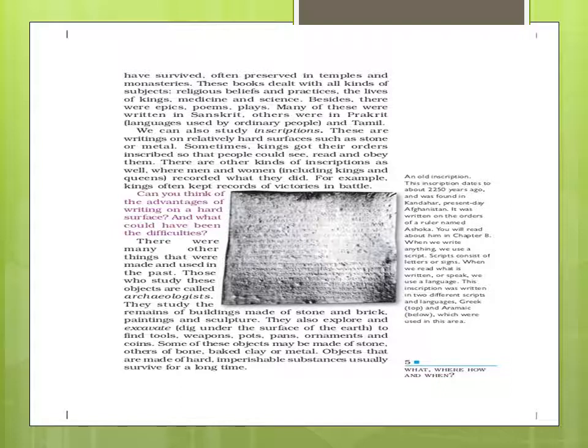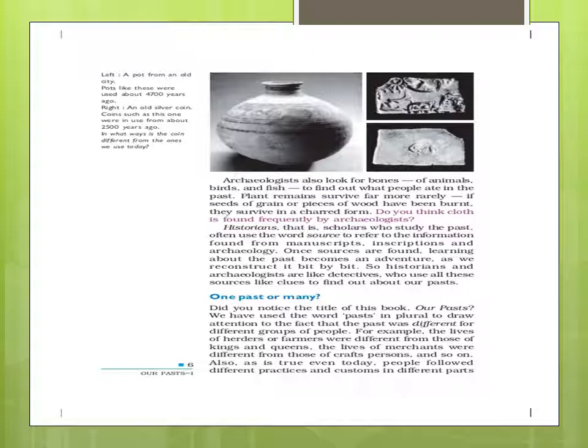Those who study these objects are called archaeologists. I hope you understand how archaeologists study through exploration and excavation. What is exploration, children? It means to search on land, and excavation means to dig. They look for bones of animals, birds, and fish to find out what people ate in the past. Remains of plants rarely survived. Archaeologists are also known as detectives, because they use sources, that is manuscripts, inscriptions, and archaeological finds, to reconstruct history. We have to learn bit by bit.